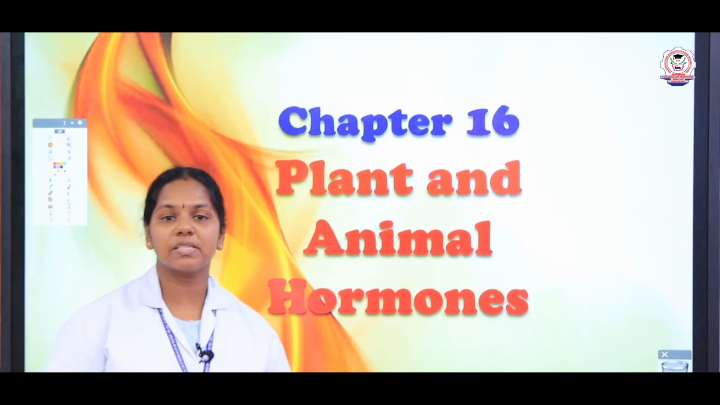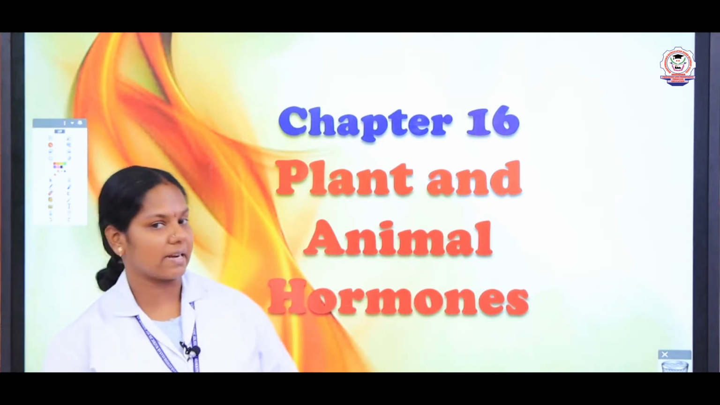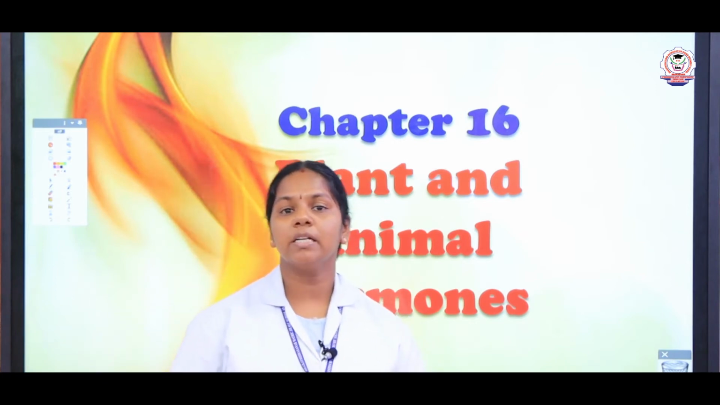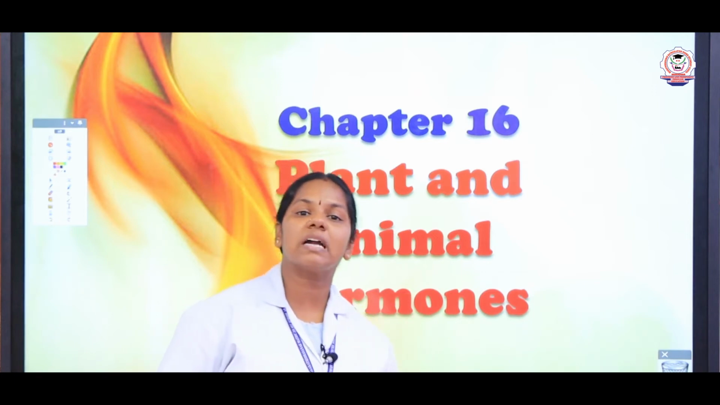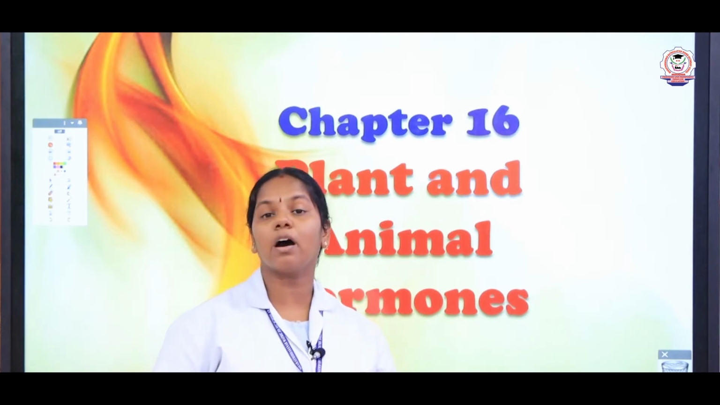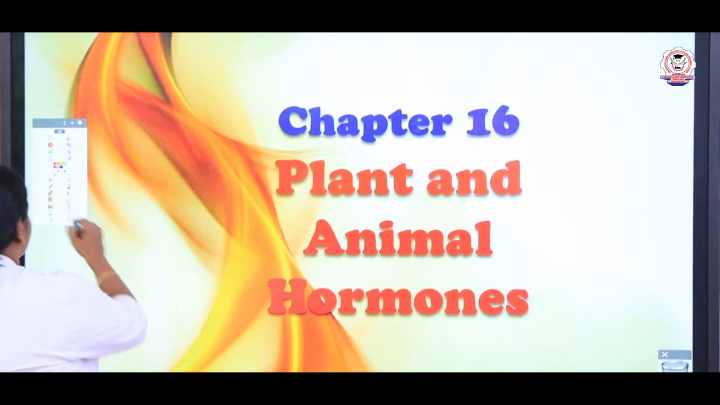Children, today we are going to see 10th standard biology chapter 16, plant and animal hormones. What are all the things we are discussing in this chapter, children? We have completed the plant hormones, that is auxins, gibberellins, ethylene and abscisic acid, and later on we started discussing the animal hormones, especially the hormones of humans. So let us go into the session.